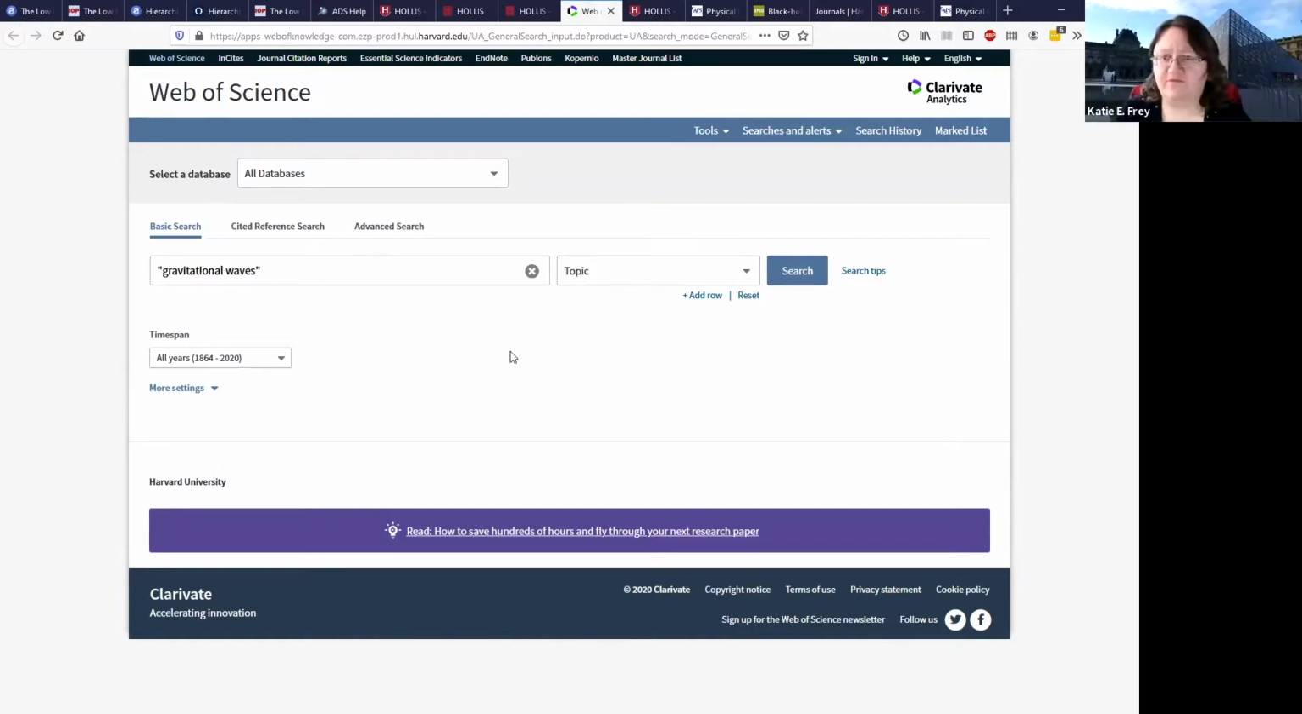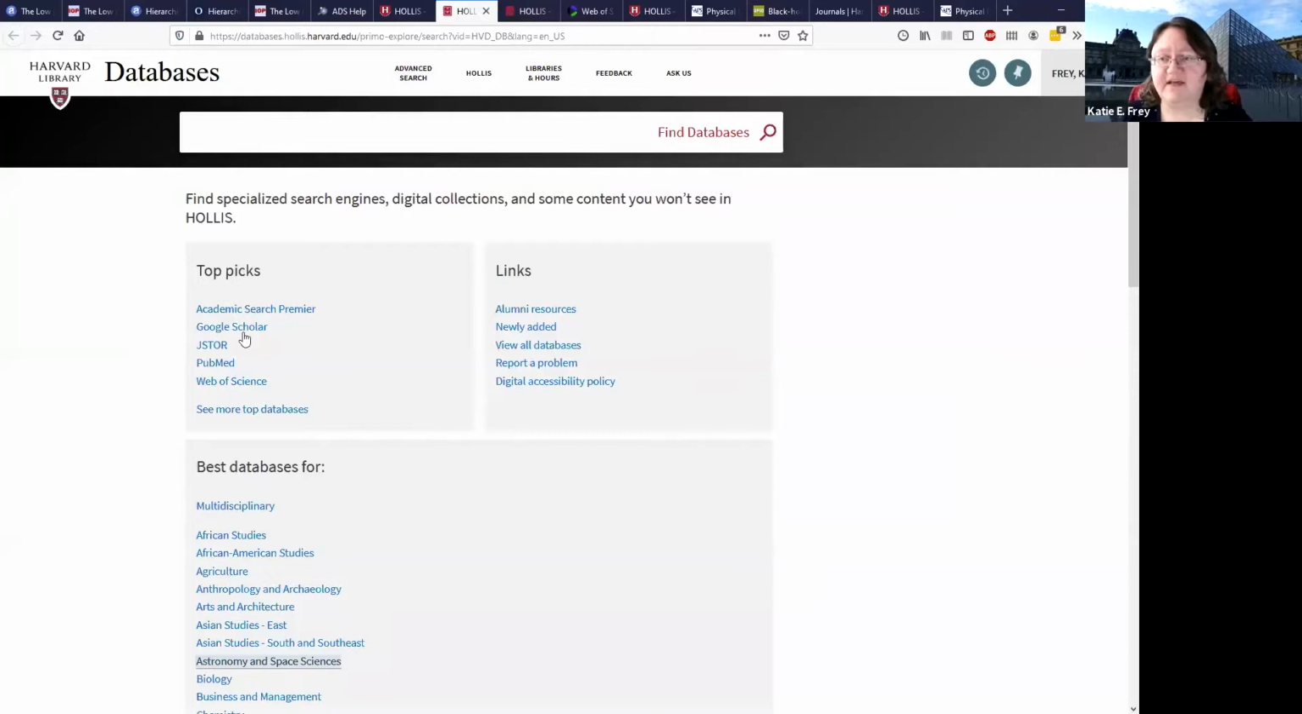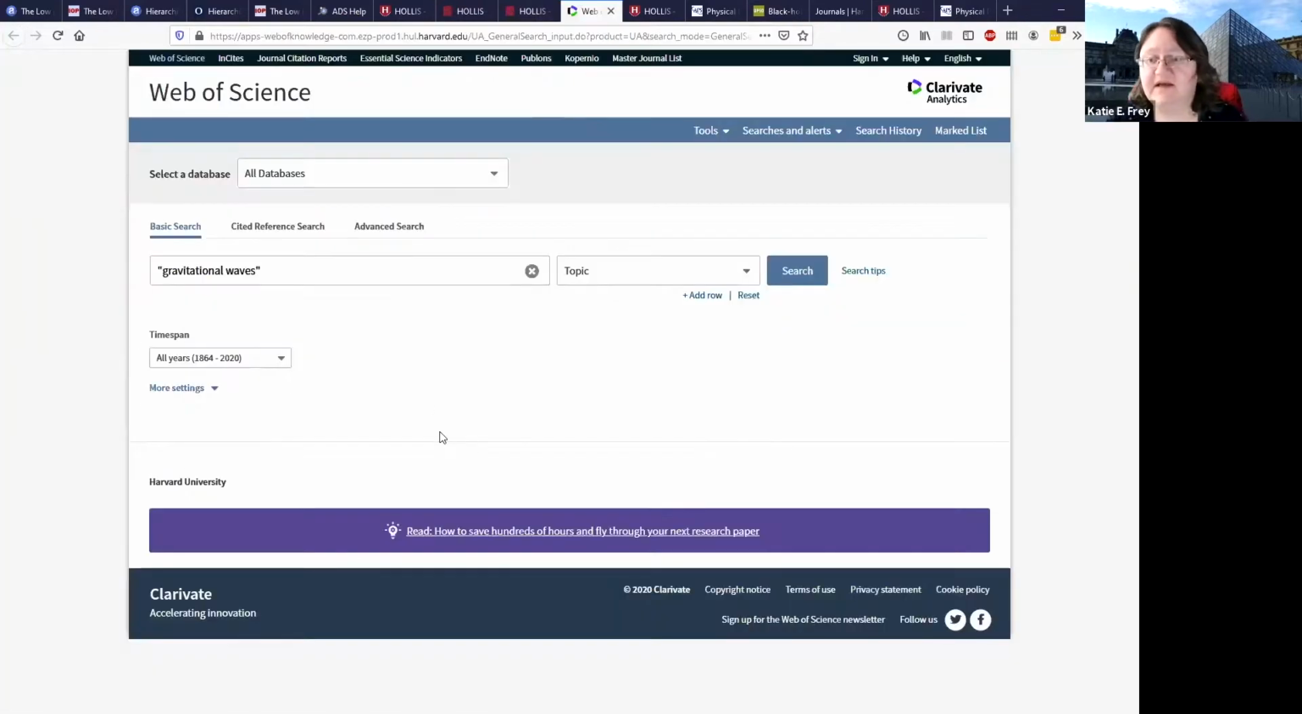Yeah, so I have brought up Web of Knowledge, or Web of Science, following that link from the astronomy databases. It's also here at the top picks for general databases as well, right here, Web of Science. That's a great database. So here's the search. We're going to search by a topic.